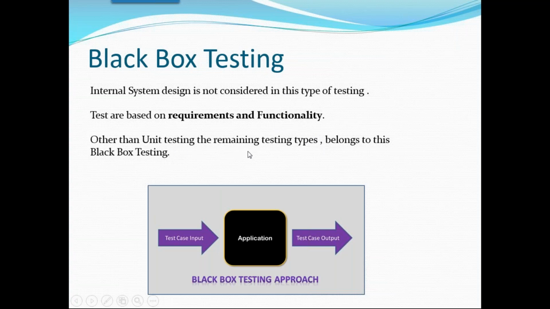Other than unit testing, the remaining testing all belongs to what? Black box testing. So testing is of two types. There is another one, gray box, which we will discuss, but generally there are two types. One is structural testing, another is functional testing. Who will do the structural testing? Structural testing is nothing but white box testing.